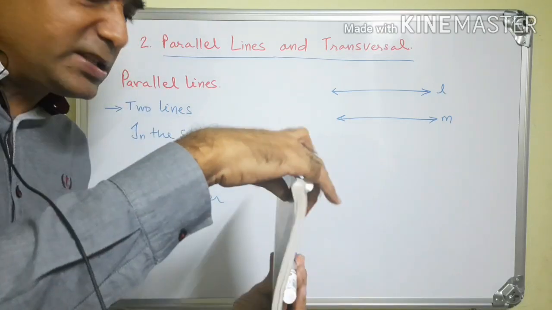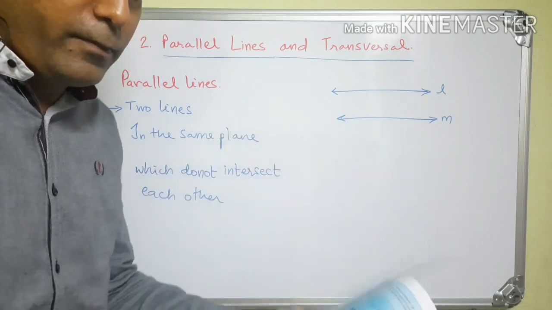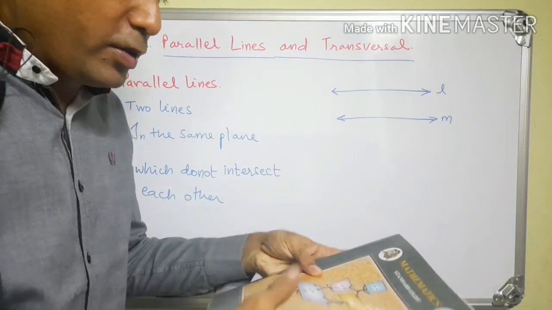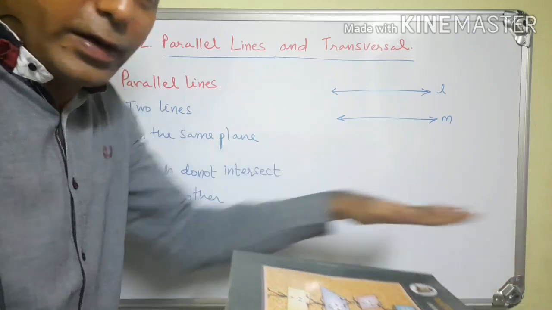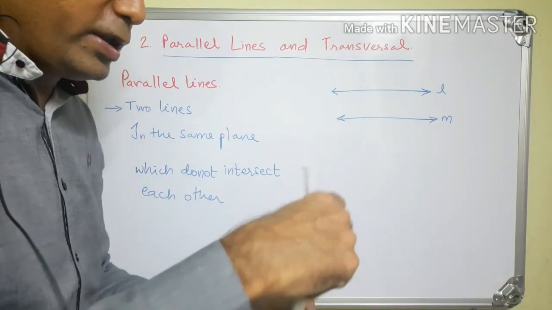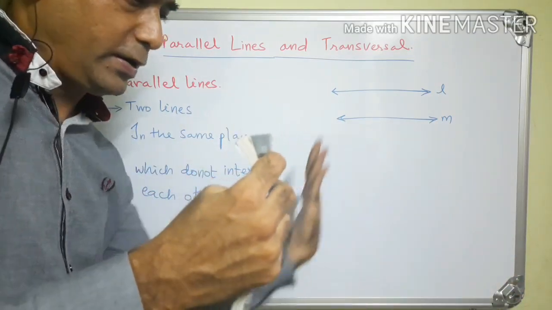Now this plane is different. This plane is different.